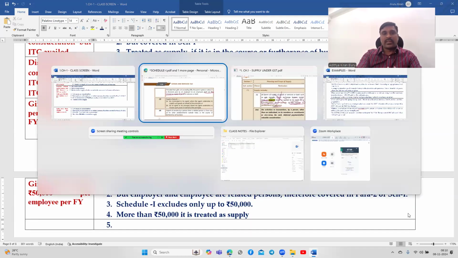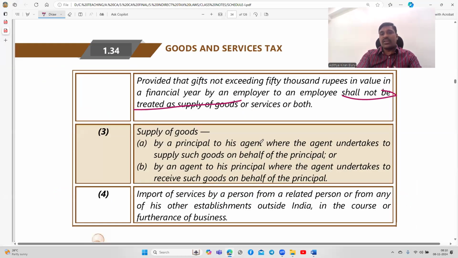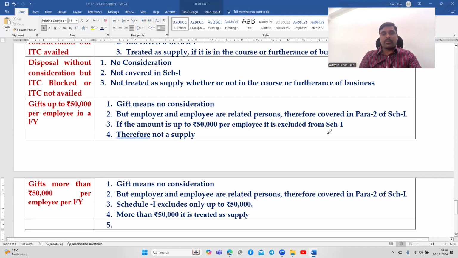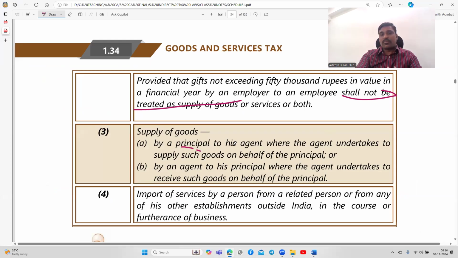Next, after gifts, transactions between agent and principal. This I'll also discuss separately; now I'm giving it in brief. Supply of goods by a principal to his agent, where the agent undertakes to supply such goods on behalf of the principal, is also a kind of transfer. There is only movement of goods from the principal's place to the agent's place, with no change in ownership. There is no consideration, but since it is specifically covered in Schedule 1, it is treated as a supply.